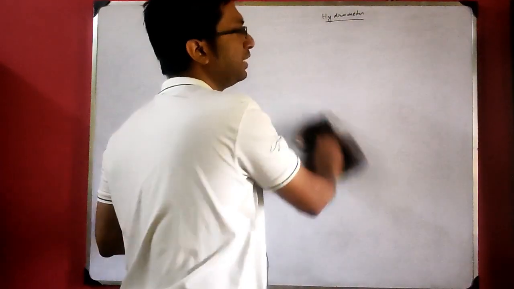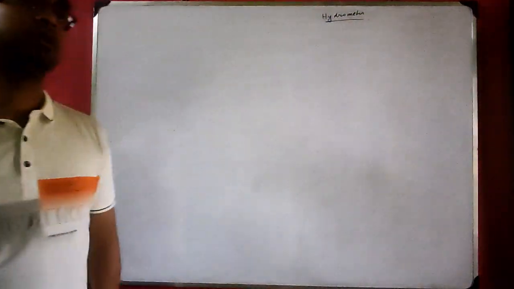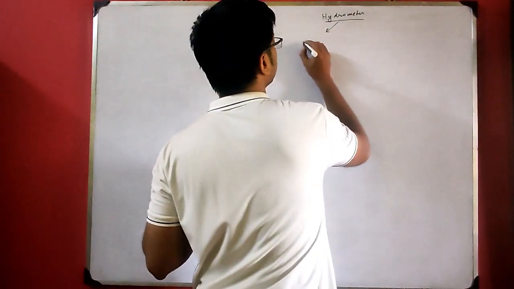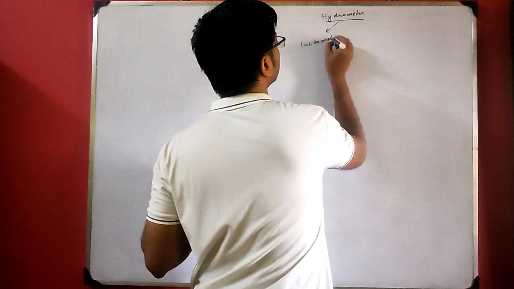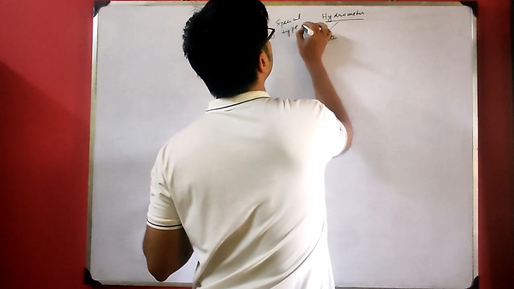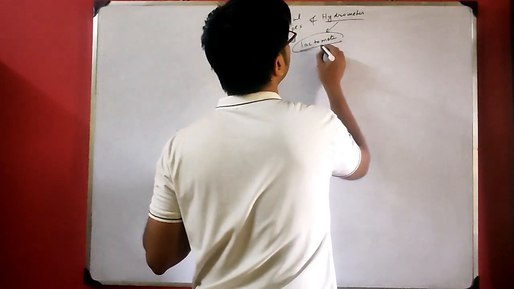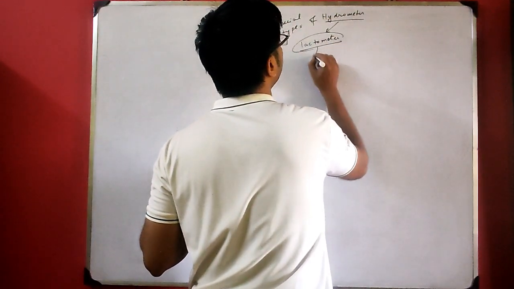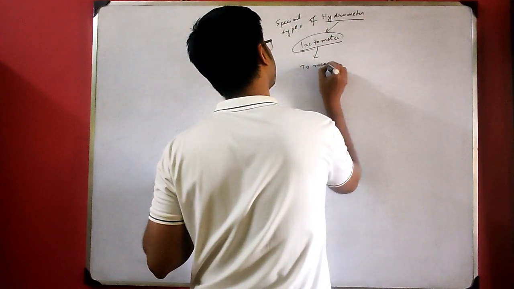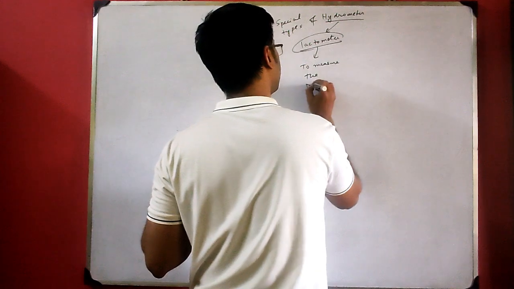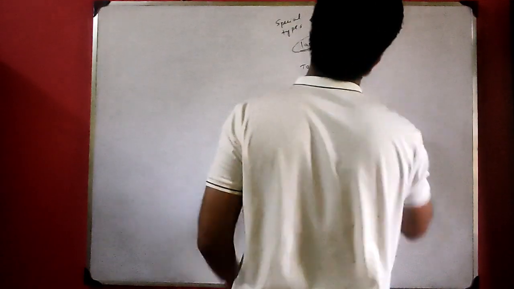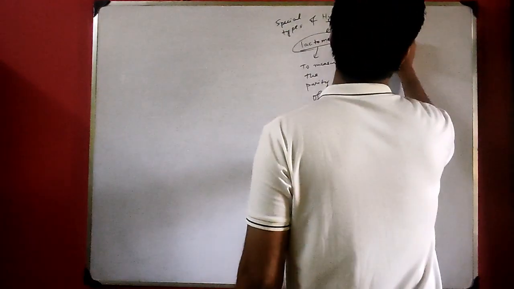Okay, density of milk. To check the purity of milk, we use a lactometer, which is nothing but a special type of hydrometer. The special type of hydrometer is the lactometer. It is used to measure the purity of milk. And another one is the lead acid hydrometer.